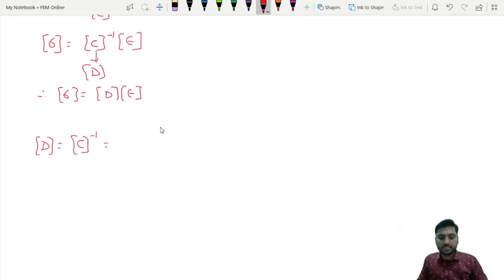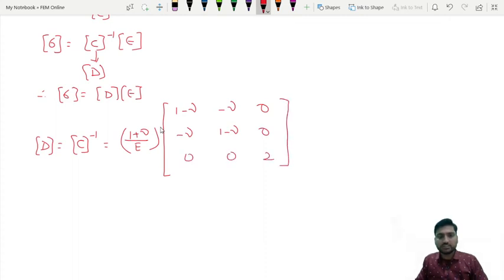And what is your C matrix? C matrix is 1 plus nu by E, into the matrix 1 minus nu, 0, minus nu, 1 minus nu, 0, 0, 0, 2. This is your C matrix. So we need to find the inverse of this matrix. It is just simple mathematics, so just find the inverse.